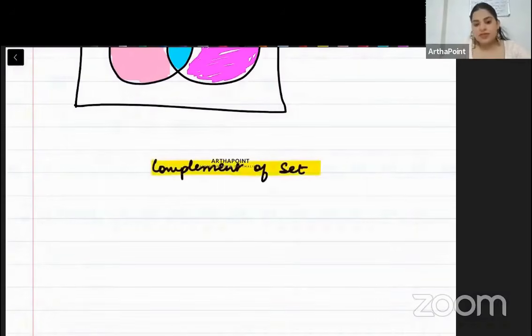What is complement of a set? Complement of a set, it's represented like this, or like this, A complement.